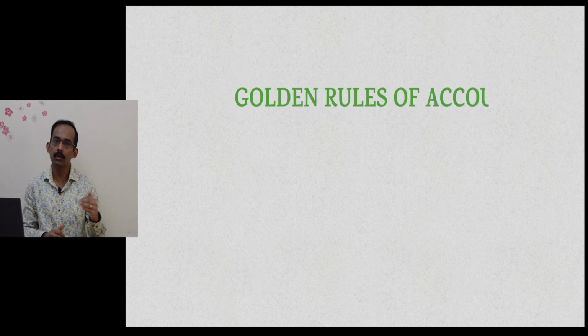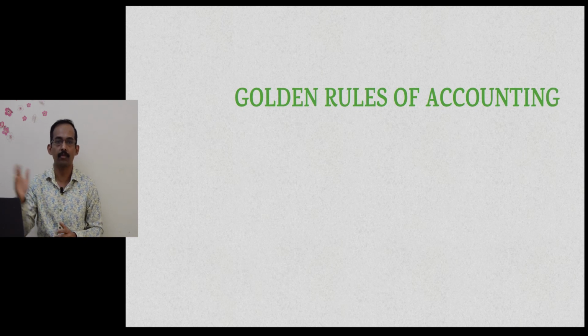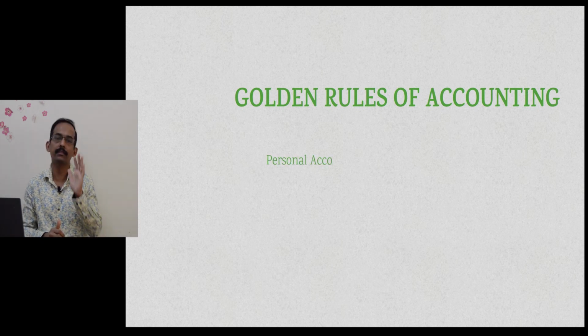Now let's go to the golden rules of accounting which is applicable to each type of account. Personal account: debit the receiver and credit the giver.